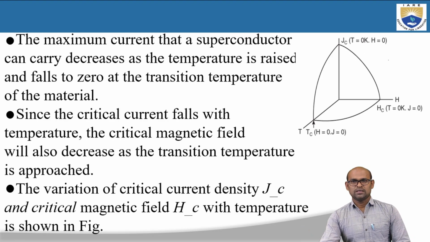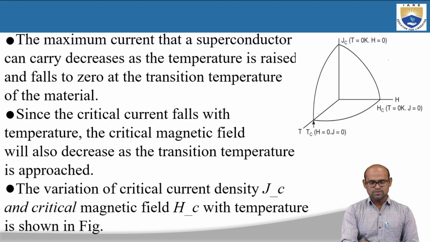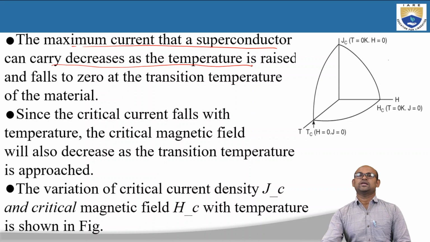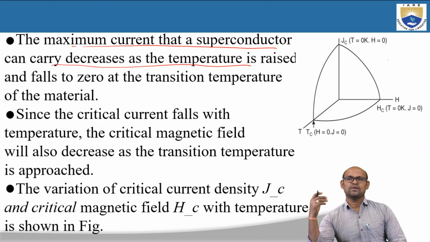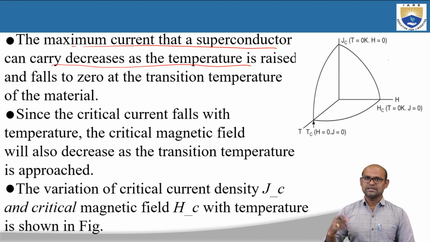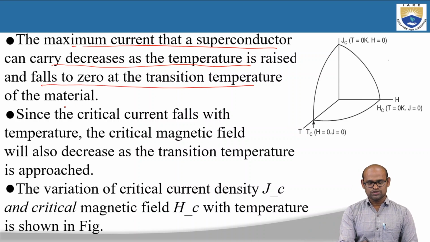The maximum current that a superconductor can carry decreases as the temperature is raised. As we increase the temperature, the superconductor cannot carry more current. The maximum current that a superconductor carries decreases as we increase the temperature and falls to zero at the transition temperature.